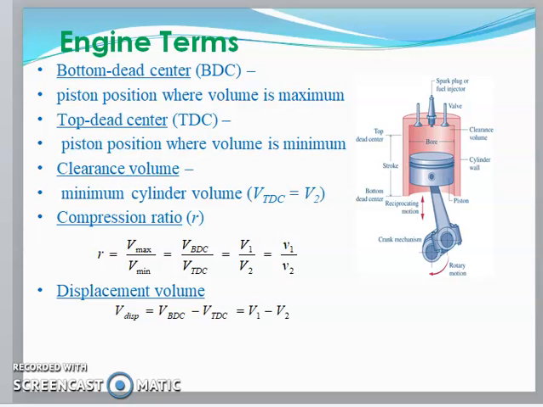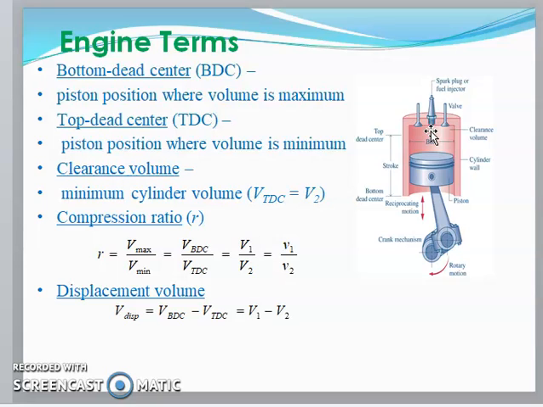First, let's see what the engine is. Here I have shown the engine, in which we have the bottom dead center and the top dead center. There is a place which is called the clearance volume. The piston moves from the top dead center to the bottom dead center. Here the combustion takes place. That is called the clearance volume.